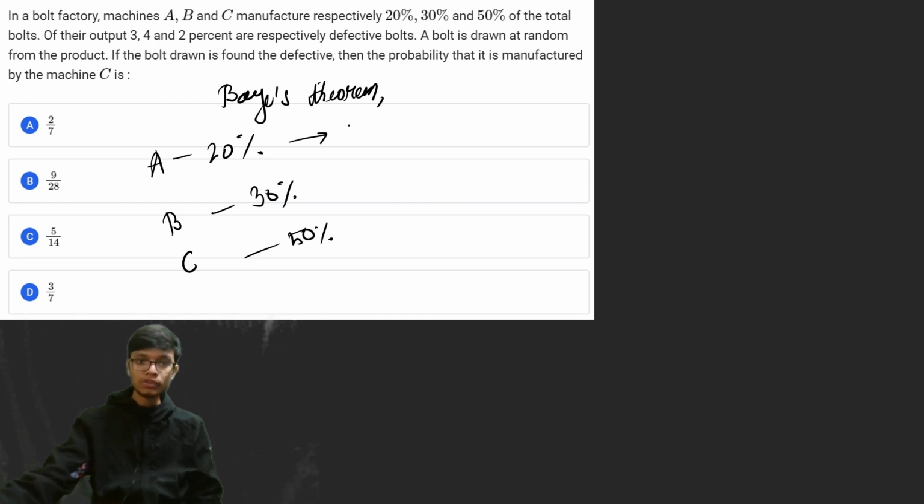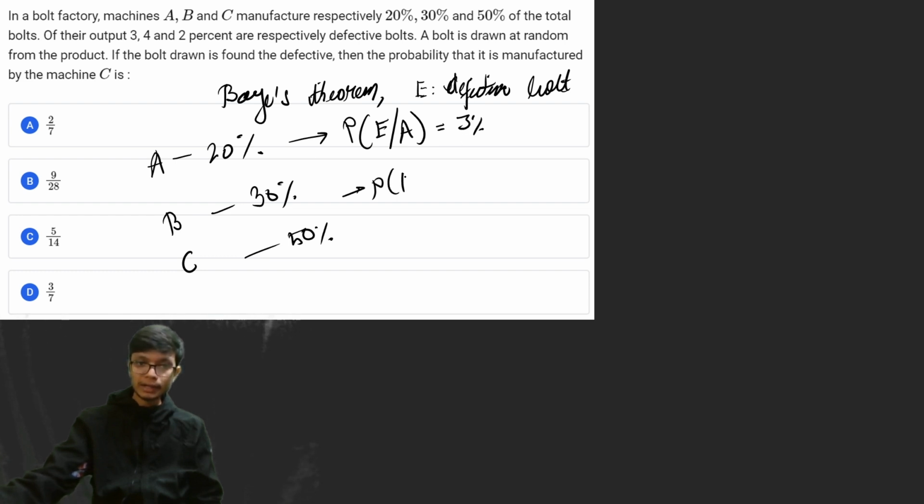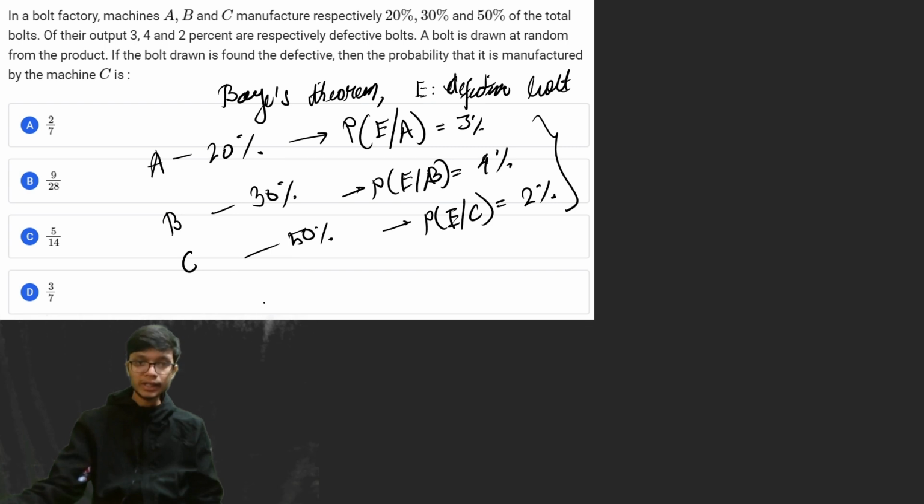So if the bolt is produced in machine A, the chance of getting a defective bolt is 3%. If I write E as the event of getting a defective bolt, then the probability of getting a defective bolt, given that the bolt is produced by machine A, is 3%, and similarly the probability of getting a defective bolt, given that it is produced by machine B, is 4%, and given that it is produced by machine C, is equal to 2%.